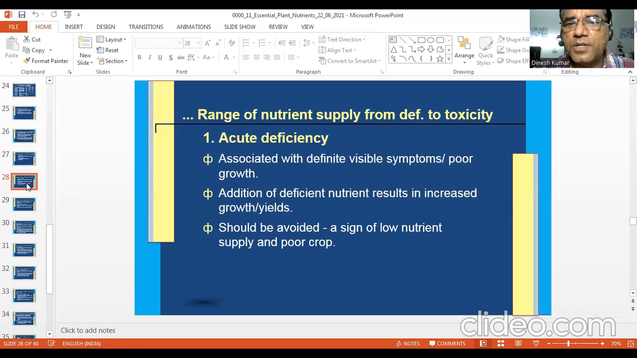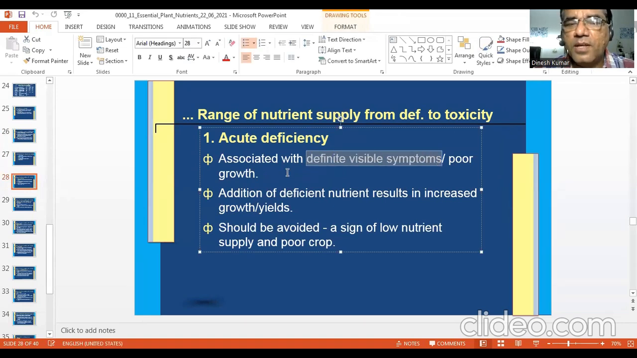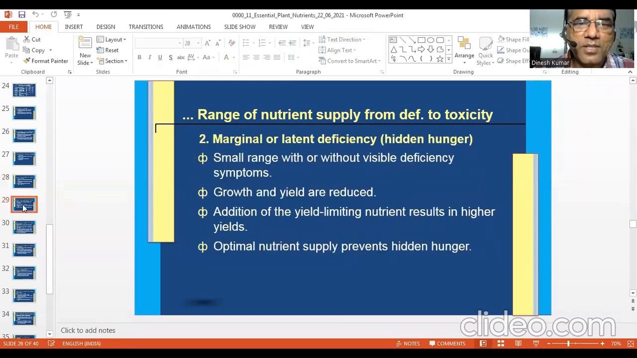Acute deficiency is associated with definite visible symptoms. If acute deficiency is there, you will get definite visible symptoms or poor growth. It will surely reflect in this. So it is quite easy to judge the deficiency symptoms of a particular nutrient. Addition of a deficient nutrient results in increased growth or yields. It should be avoided, a sign of low nutrient supply and poor crop. So no farmer would accept this acute deficiency. You need to supply nutrients to correct this shortage.